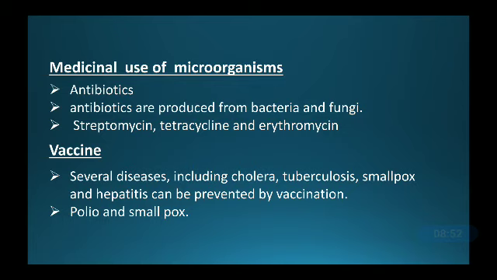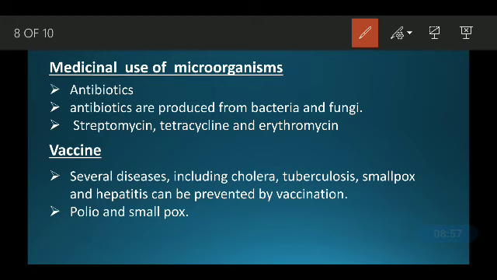Next we have the medicinal use of microorganisms. Whenever you get sick, you visit a doctor and he gives you some tablets or pills. What is that actually? It is an antibiotic. What does an antibiotic do? When we take it inside, it goes and kills the harmful bacteria or germs.